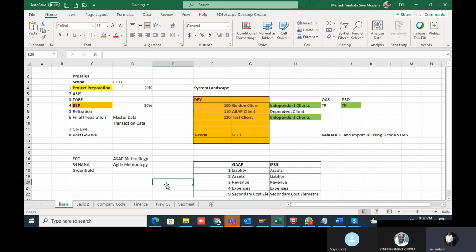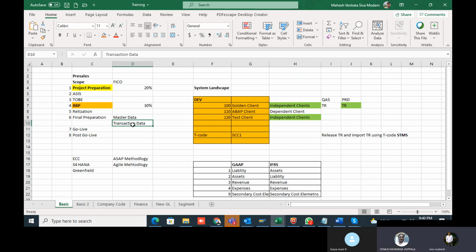And coming to the next step, the transaction data. In the final preparation, you have to collect the master data and the transaction data. Transaction data is nothing but the opening balances of your financial accounts, like ledger balances, all open balances as on the cutoff date.